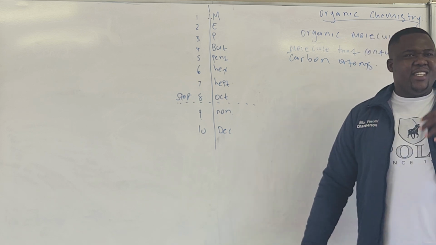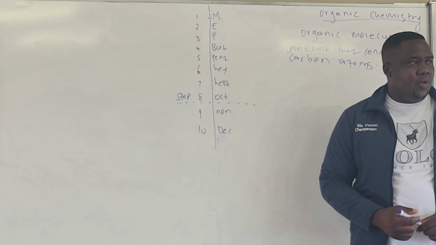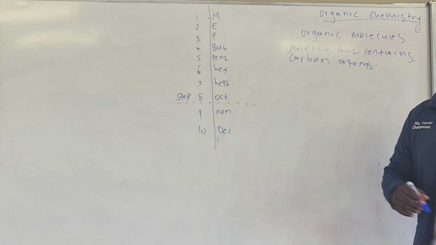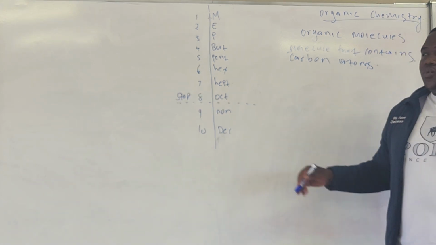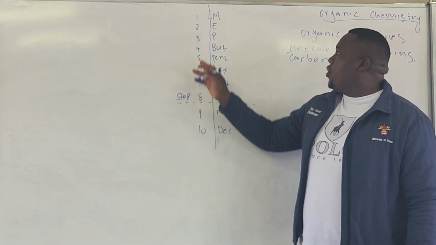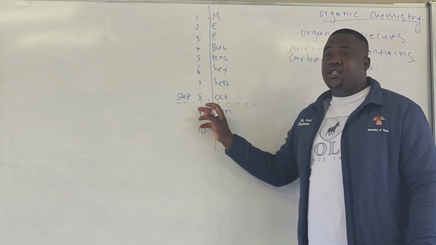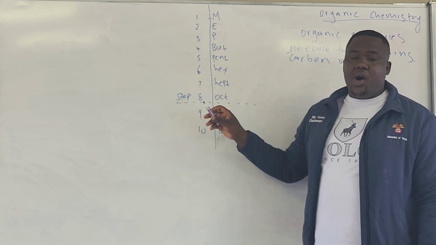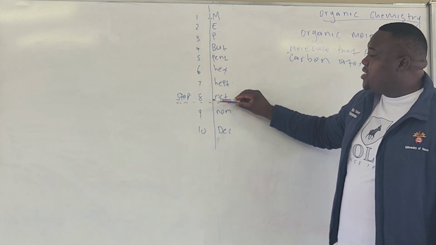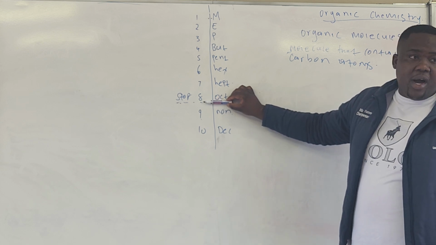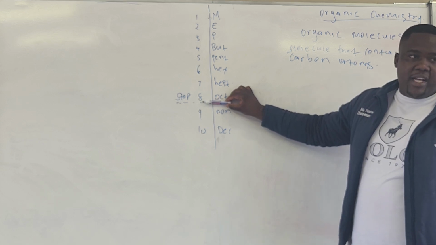We cannot just say anything. So even in organic chemistry, we need to know the language. You can see here, I wrote 1 up to 10, but at 8, I said stop. It's because the exam guideline states that we need to teach you up to 8 carbons. I will explain what I mean by 8 carbons.